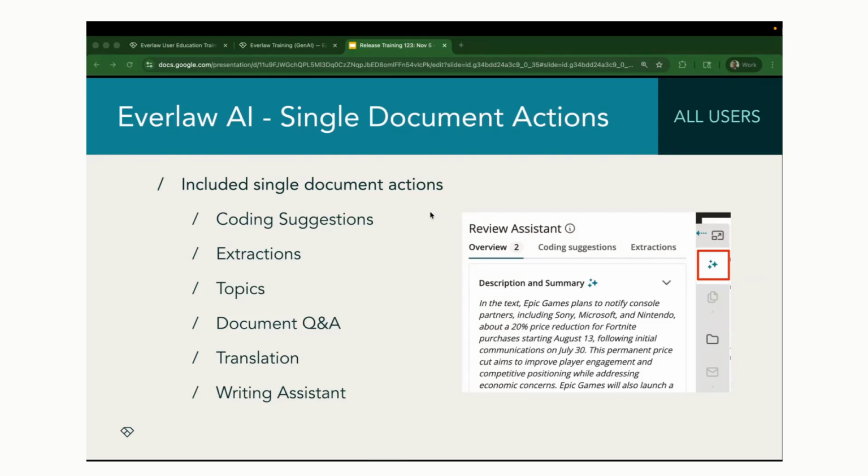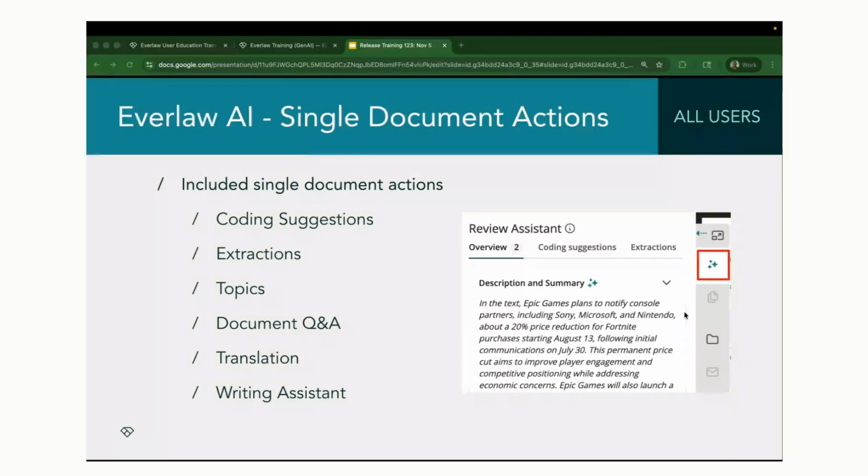The ones that are going to be included are any single document action for coding suggestions, extractions, and topics generation. If you can ask a question to a specific document, you can translate and store an individual document. You can also generate a description and summary of an individual document. All of these will now be included with your Everlaw subscription, no additional charge.